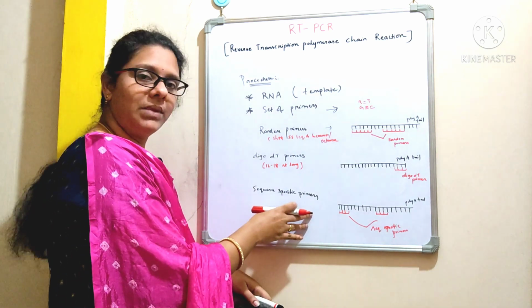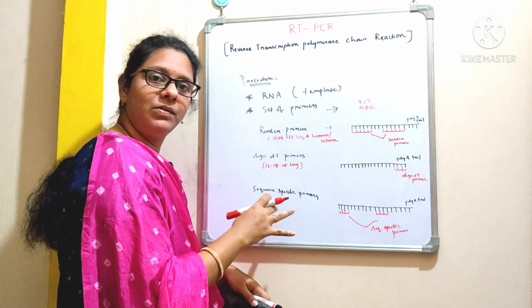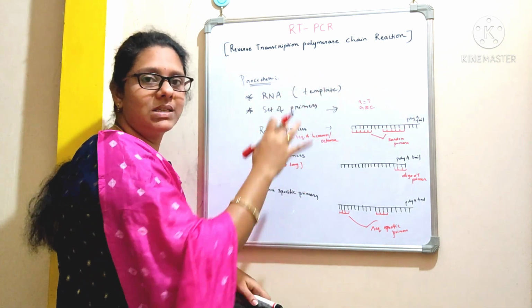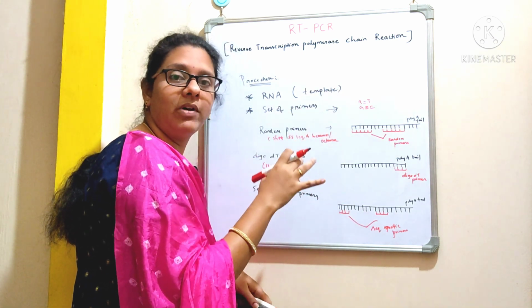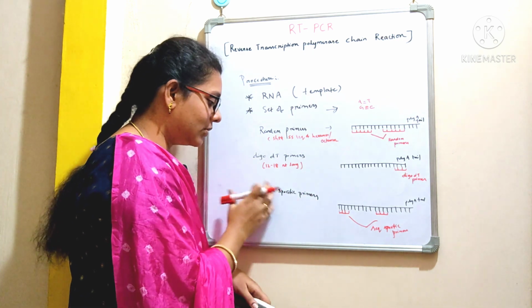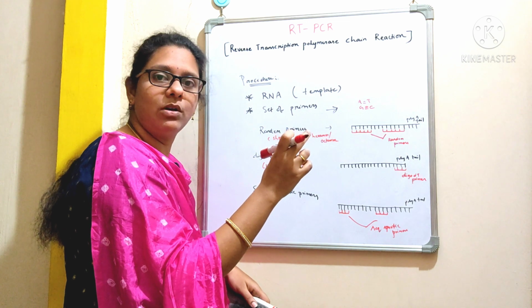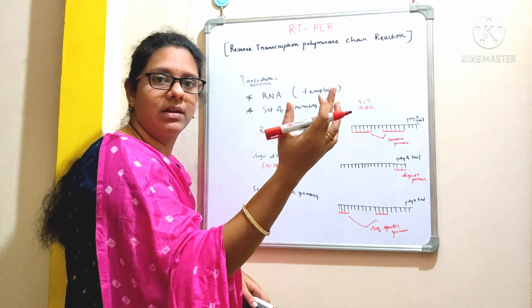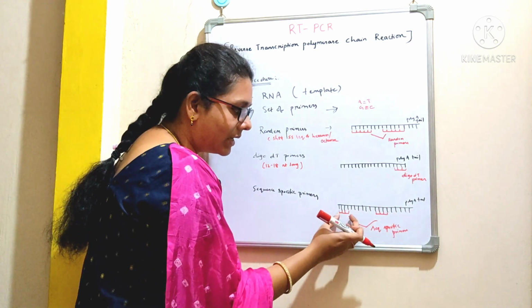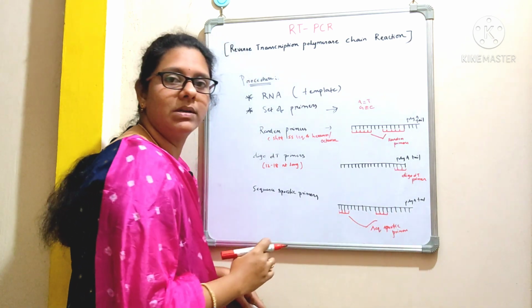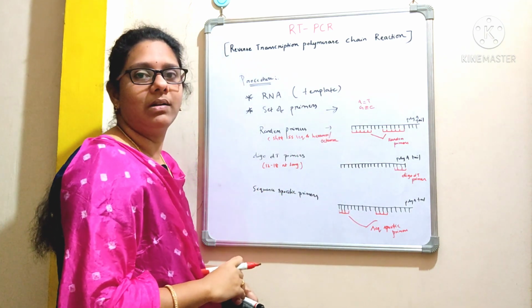Coming to the other type, that is sequence specific primers. These sequence specific primers are especially used in the one-step reaction, that is the one-step RT-PCR method, where if we are interested in amplifying a gene of interest, with the use of these sequence specific primers we can amplify a specific gene of interest. We can't amplify other genes, right? See here, look into the picture. This is the mRNA with a polyA tail, and these are the sequence specific primers, where we are going to amplify that particular gene of interest.